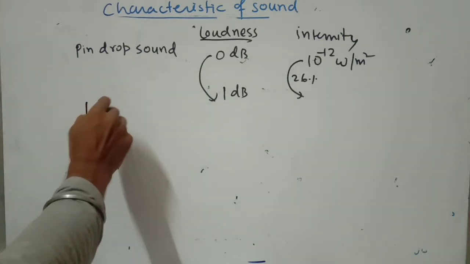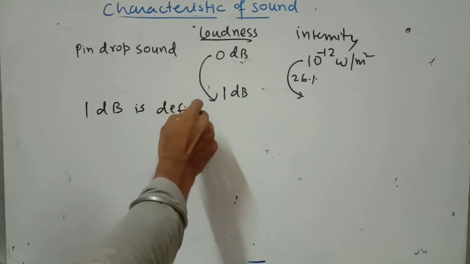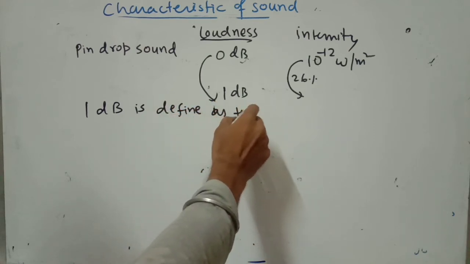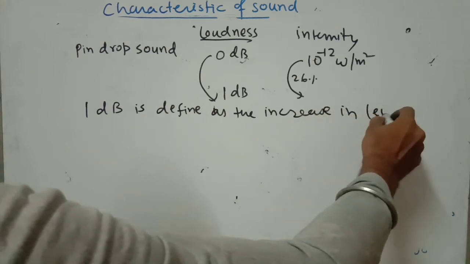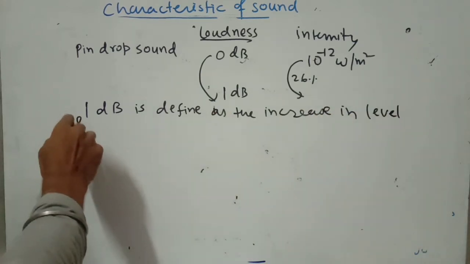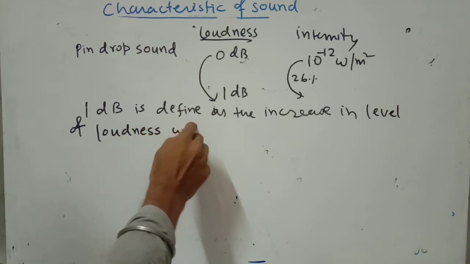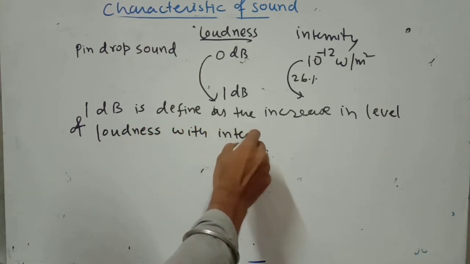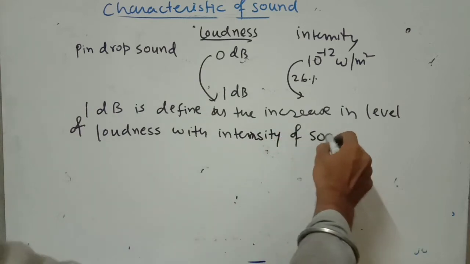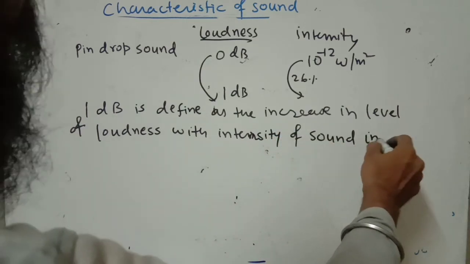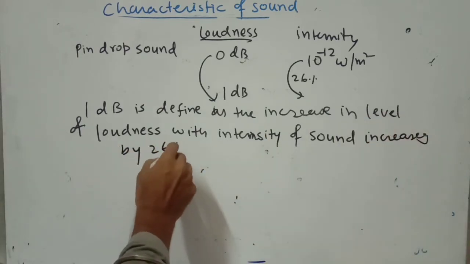Okay, so 1 decibel is defined as the increase in level of loudness when the intensity of sound increases by 26%.